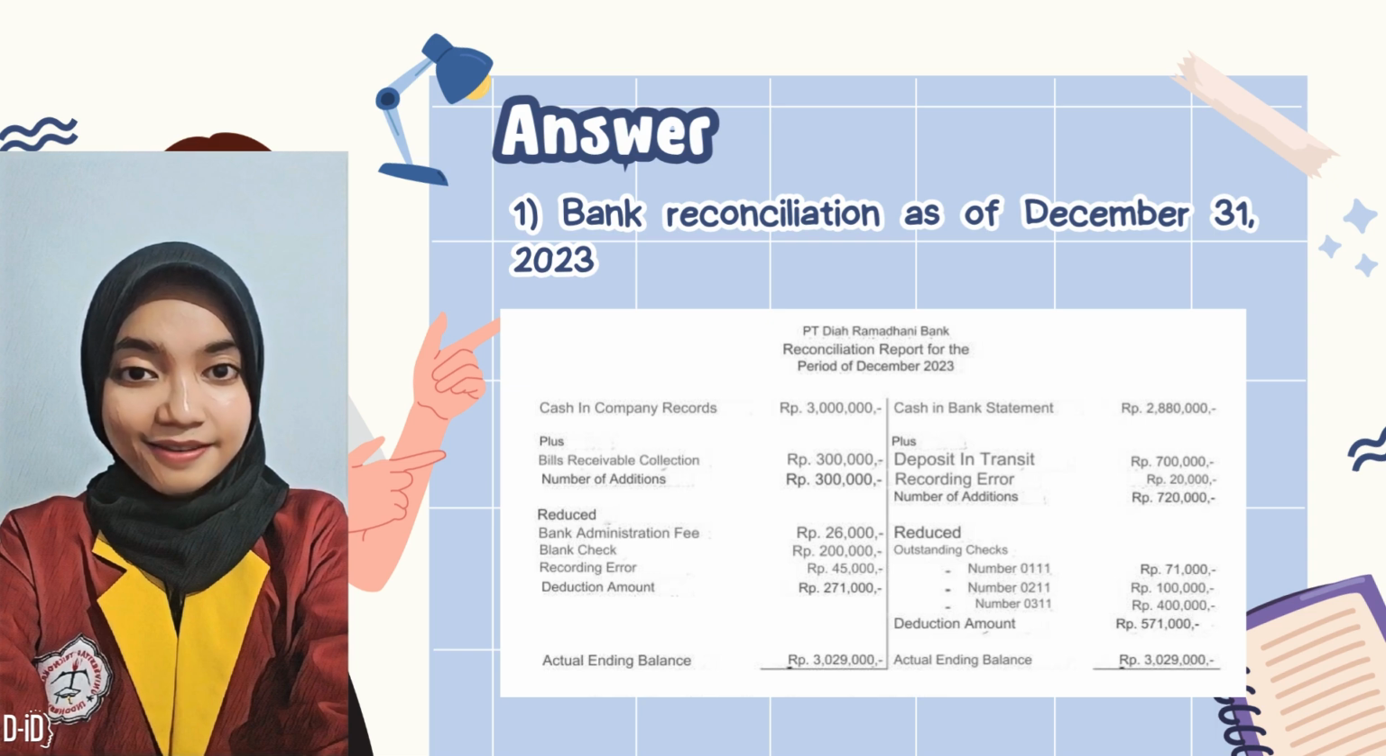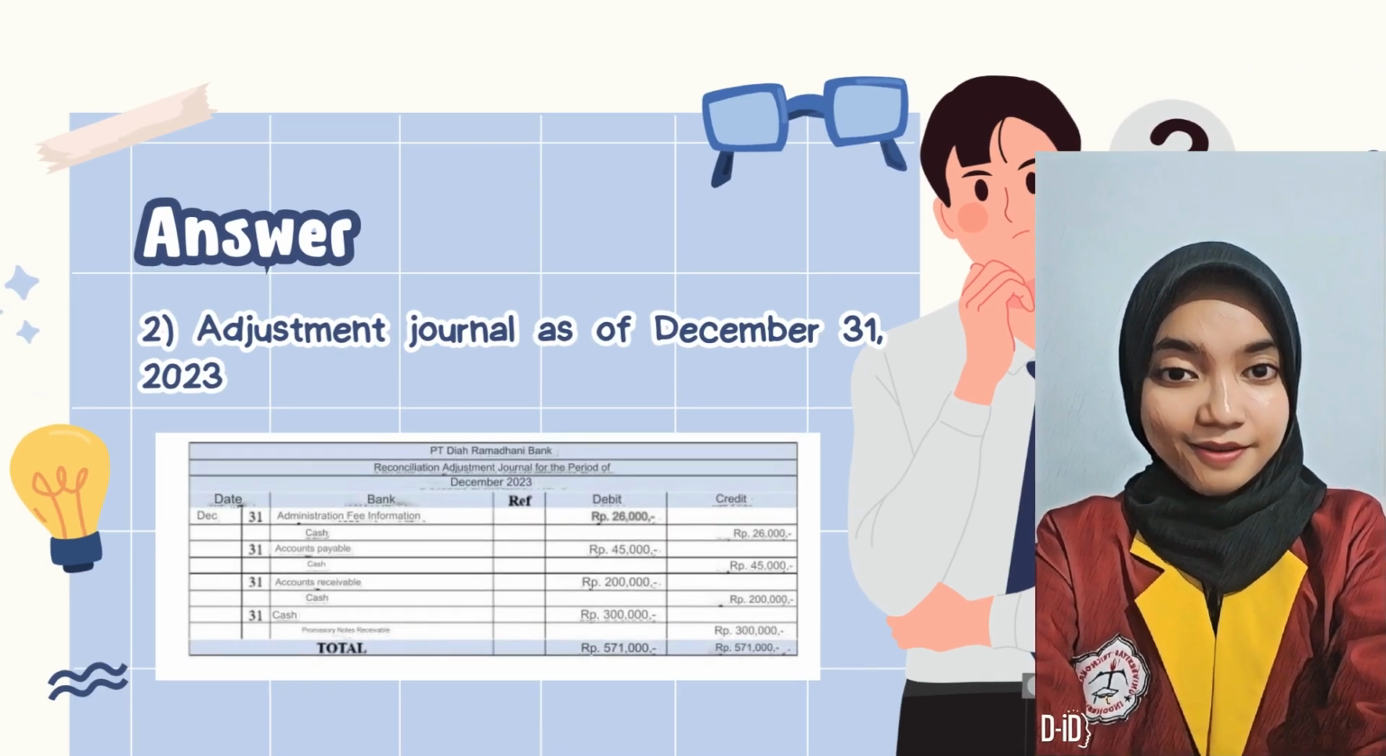Adjustment Journal as of December 31, 2023. First, the company records a bank administration fee of 26,000 Indonesian rupiah as an expense, so a debit is recorded in the bank administration fee account of 26,000 Indonesian rupiah and a credit in the cash account of 26,000 Indonesian rupiah. Furthermore, the company also finds an error in recording related to accounts payable of 45,000 Indonesian rupiah, so an adjustment is needed with a debit in the accounts payable account and a credit in the cash account of 45,000 Indonesian rupiah.